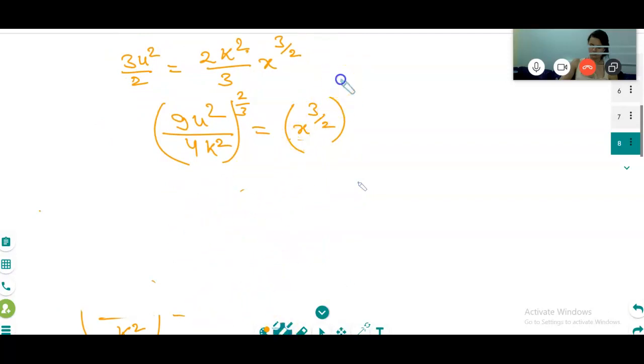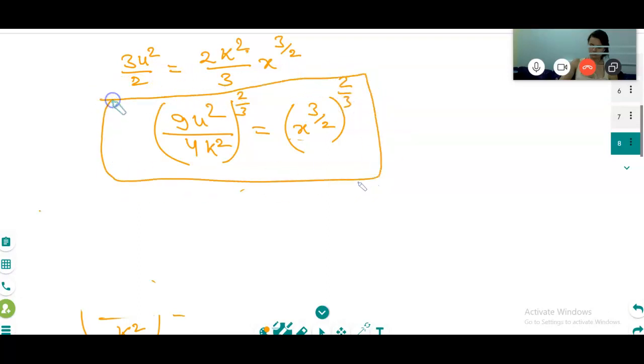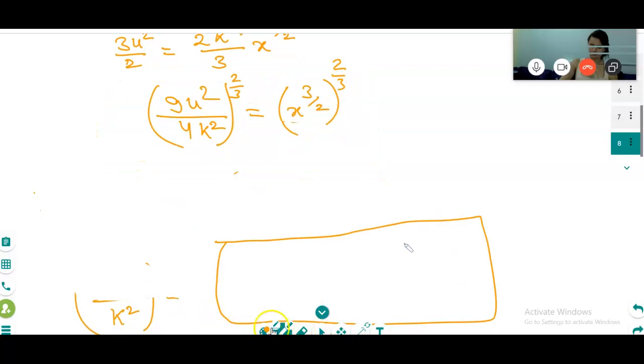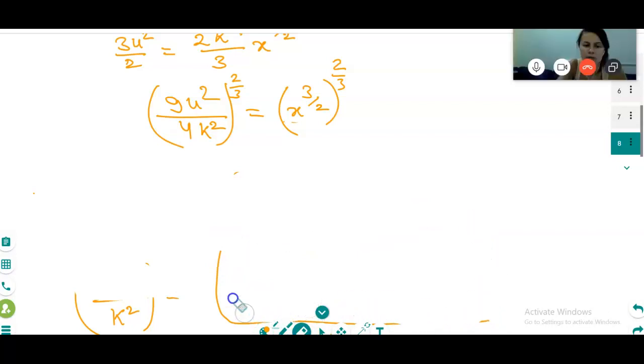Is this step clear or not? Yes, it is clear. Can I write 9u square is equal to 3u whole square, and in the bottom can I write 2k whole square?